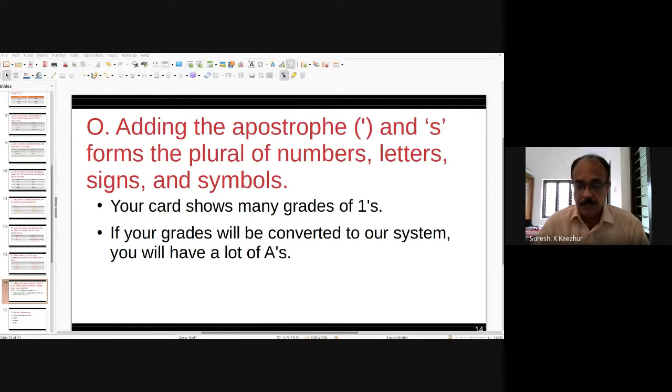Index, indexes. There is an index at the beginning of the book. Index means table of contents of a book. Indexes means tables of contents of different books. But another plural form is indices, I-N-D-I-C-E-S. Indices means signs used in mathematics. It is the different signs used in formulas of mathematics.